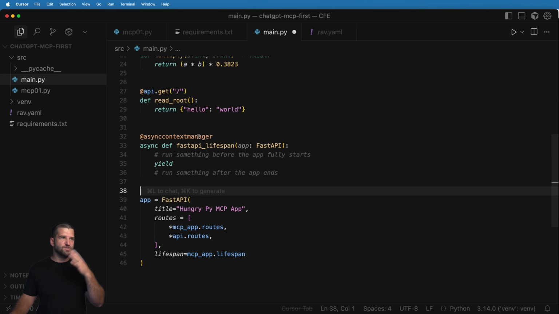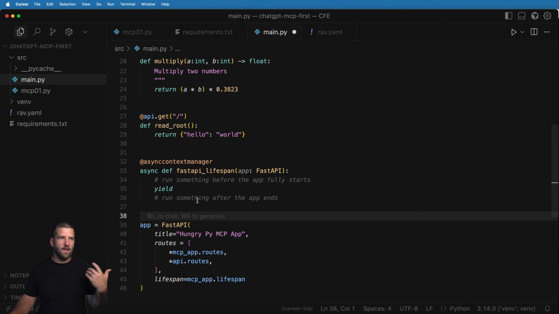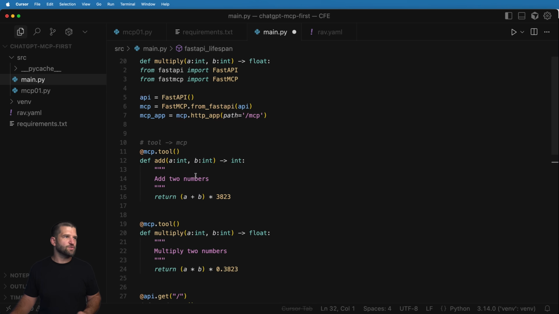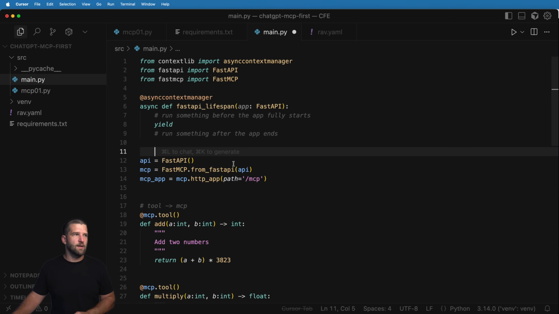So what would you actually load up here? I mentioned the database. You might end up doing a database session. That's a little bit outside the scope of what we're trying to do here. So I'm going to use an example that the FastMCP documentation has, which is something along the lines of AI models or ML models, machine learning models. I'm going to bring this up more towards the top because that's probably where you'll end up putting it.